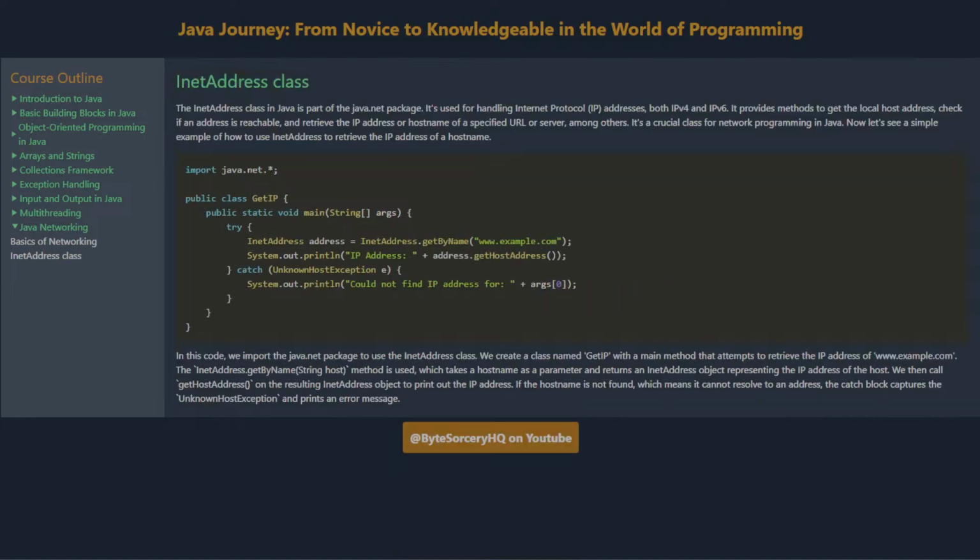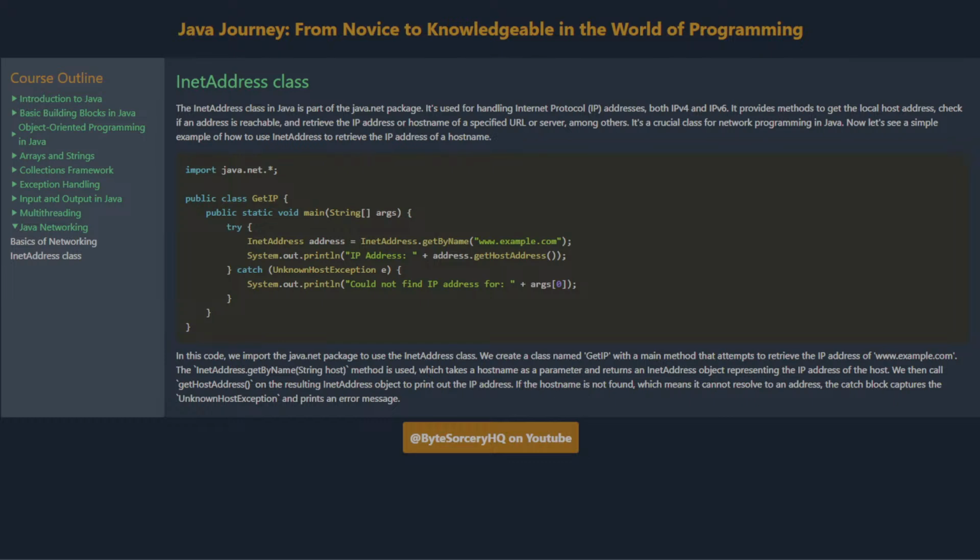InetAddress class. The InetAddress class in Java is part of the java.net package. It's used for handling Internet Protocol (IP) addresses, both IPv4 and IPv6. It provides methods to get the local host address, check if an address is reachable, and retrieve the IP address or hostname of a specified URL or server, among others. It's a crucial class for network programming in Java.